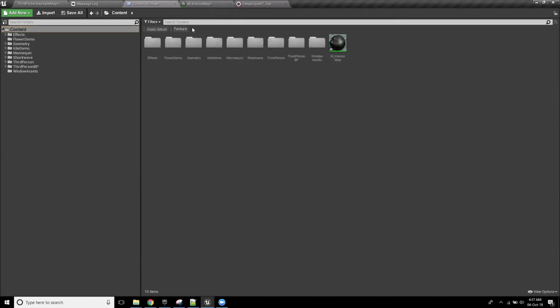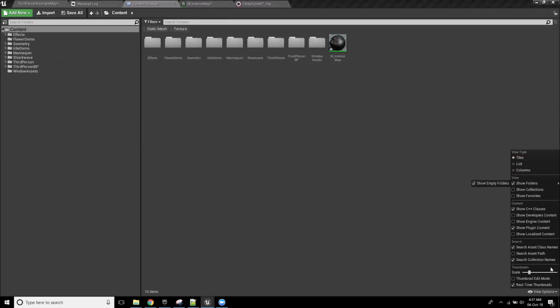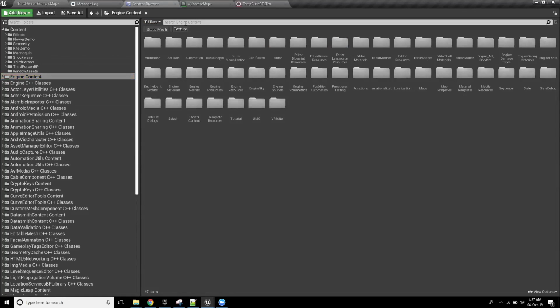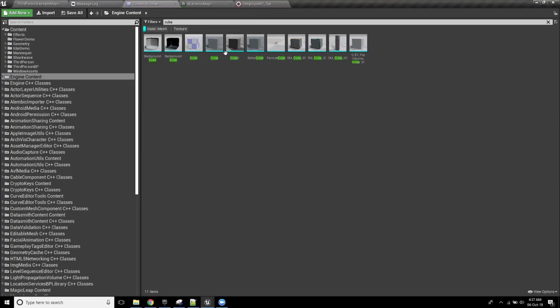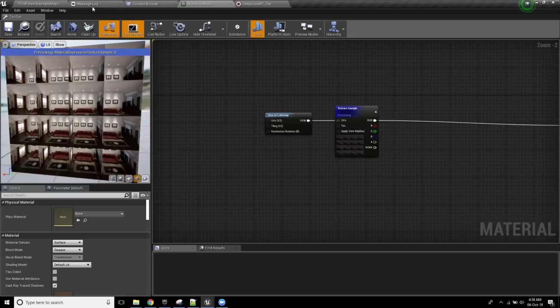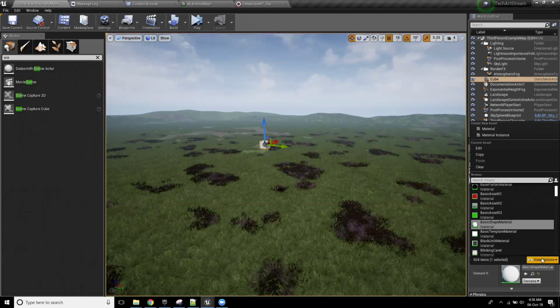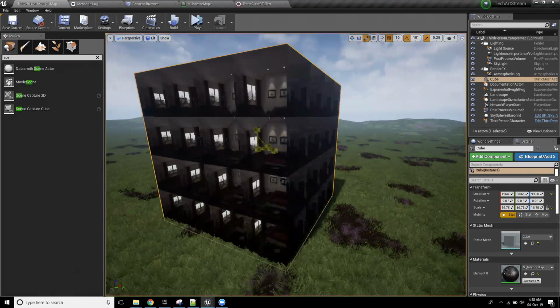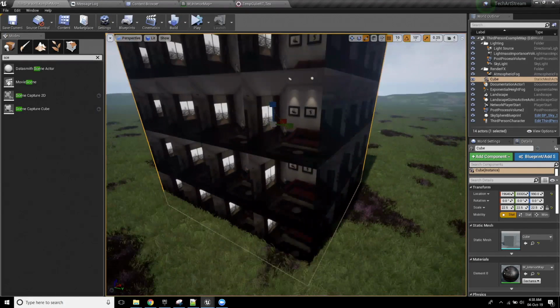Do I have a solid cube to use here? All right, I'll grab an engine cube. Sorry, I assumed I would have a cube. Okay, cube. So just for a second, I'm going to apply this. I'm just going to drop that into the world, and I'm going to apply my interior map to it. And I'm just going to embiggen it. All right, there we go.